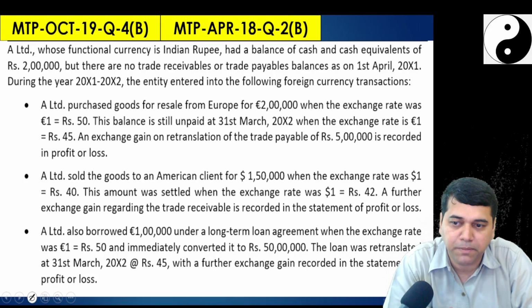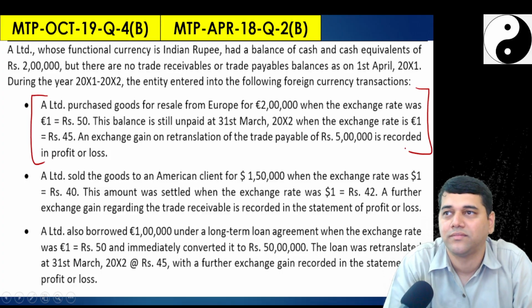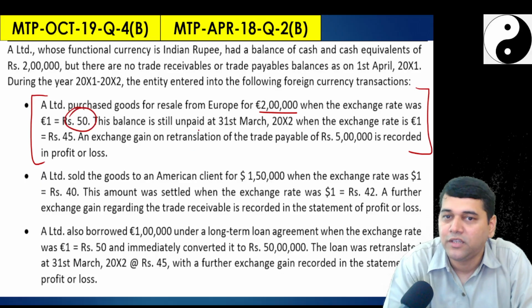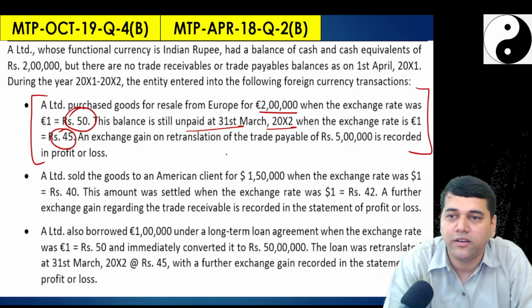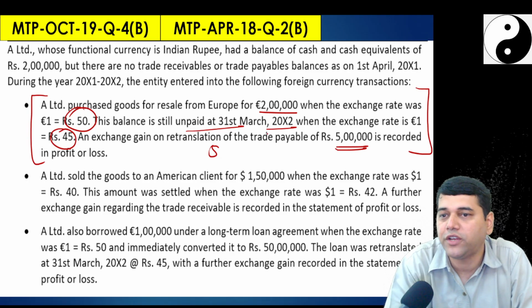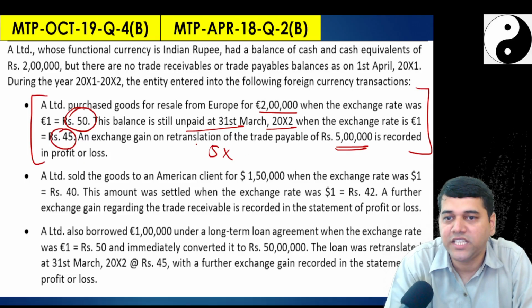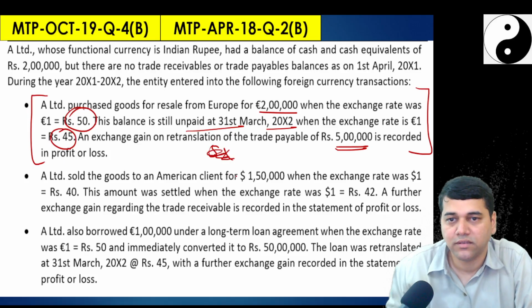If you see, the first part of the question is something very similar to this example. They said that you purchased goods from Europe for $2 lakh. At that time it was 50. You didn't pay the money by 31st March and the rate exchanged to 45, reduced to 45. So because of this, you made 5 rupees translation gain of 5 lakh rupees. How did you get 5 lakh rupees? 5 rupees into an exchange gain on the retranslation of the trade payables. Okay, so 1 euro is equal to 45. Yes, how did I get this 5 lakhs?